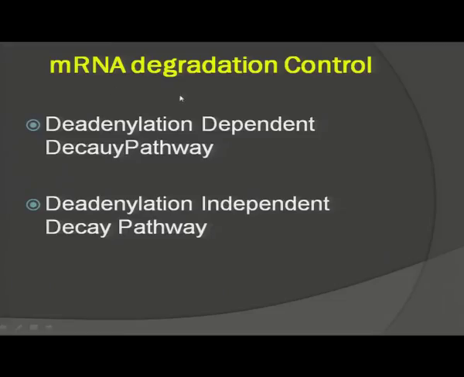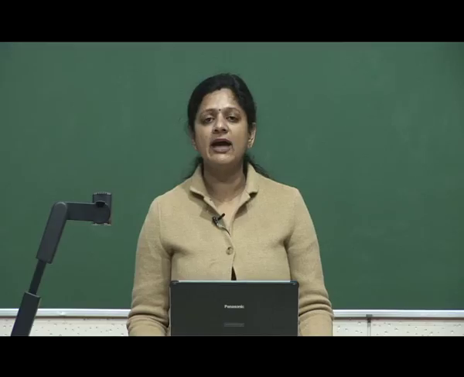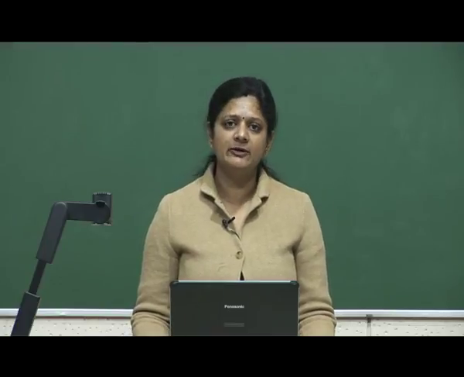Next to this, messenger RNA degradation control level is there, which includes deadenylation dependent decay pathway and deadenylation independent decay pathway. In this degradation control level, the messenger RNA will be degraded either with the help of deadenylation or without it. Deadenylation means removal of adenine nucleotides from the 3' end.